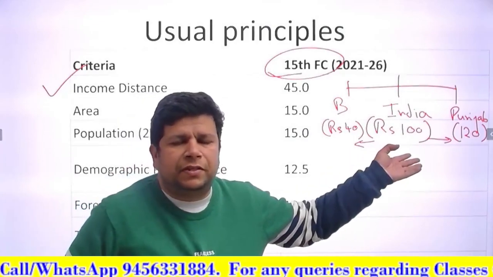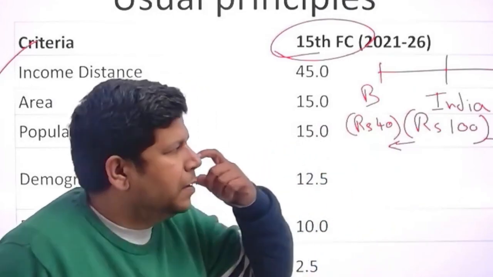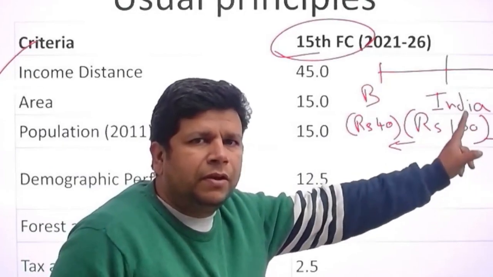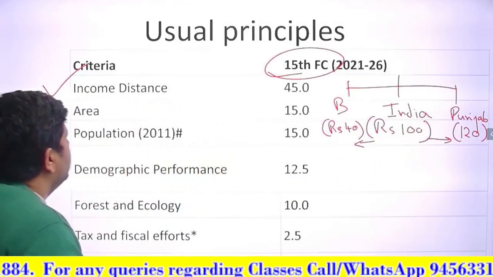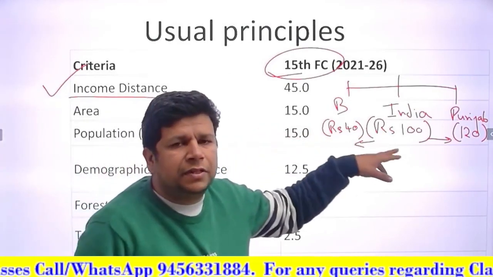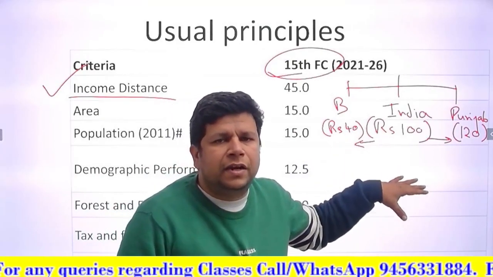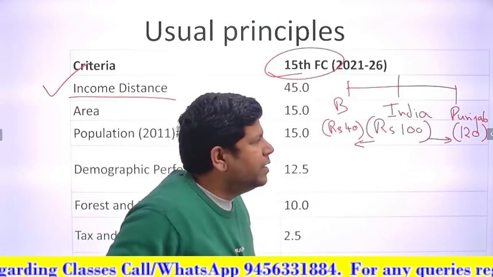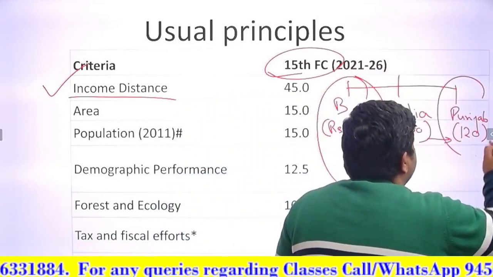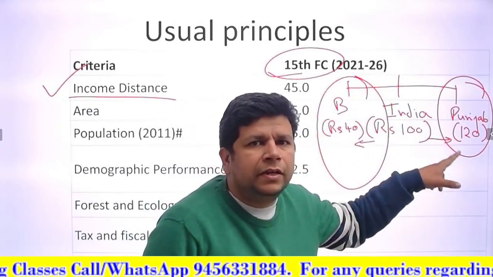Nobody will be the average. Somebody will be more, some states will have less income. But they will be somewhat distant from this mean, or let us say average income. So income distance is a formula which takes into account these diversities of financial conditions within states, so that Bihar gets a relatively larger share of the money than Punjab, because Bihar particularly needs it, Punjab doesn't need it, right?